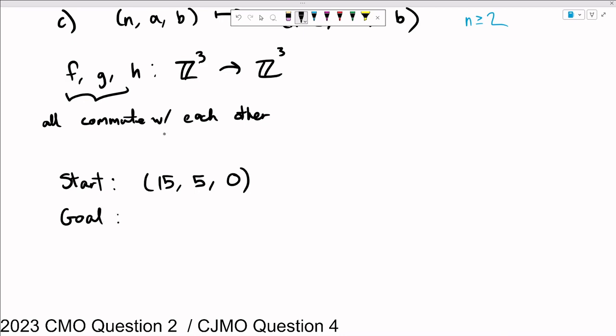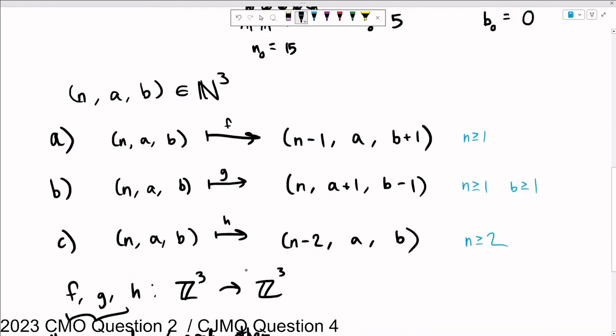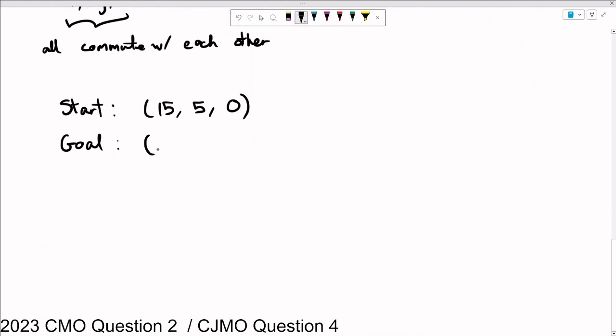What is our goal? Well, our goal is 20 students in a high school class. All of them should be active. All of them should have tickets to the concert. So of course we should also have no inactive nodes because everyone in the class is active. Each student has exactly 3 close friends, and so we should have 0 more available connections as well. So available connections is 0, we should have 20 active nodes, and we should have no inactive nodes.